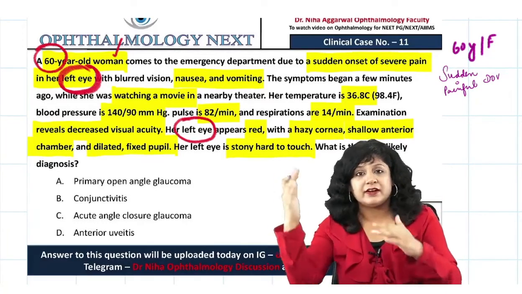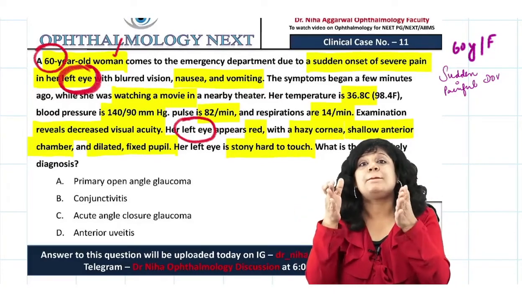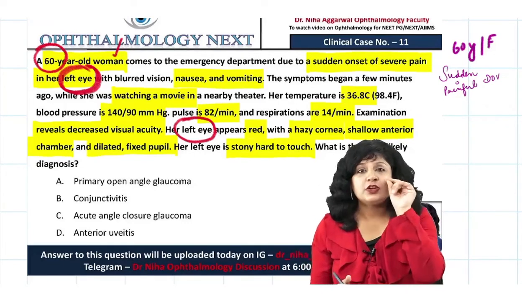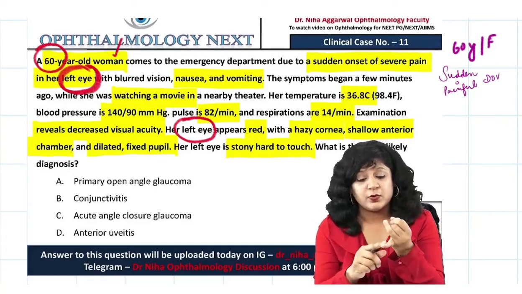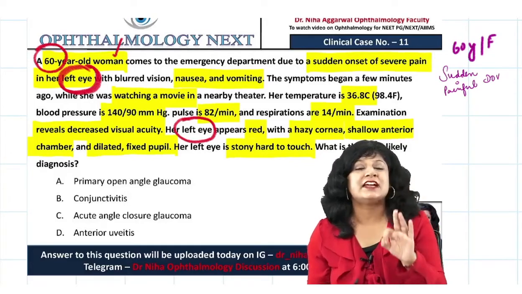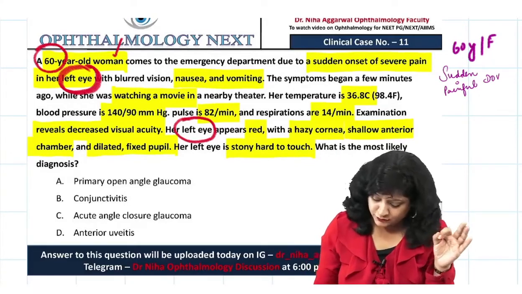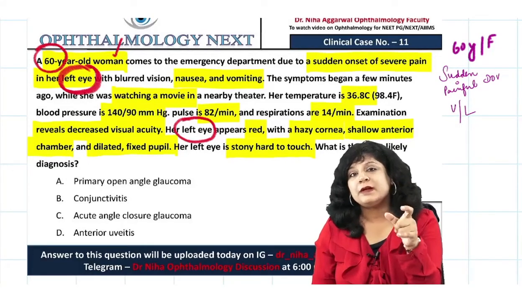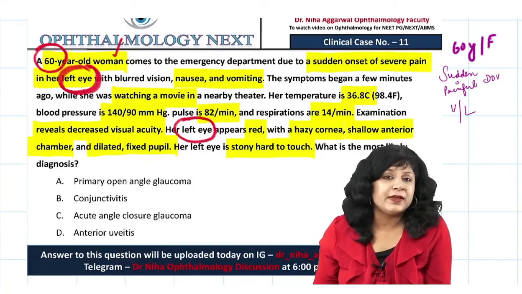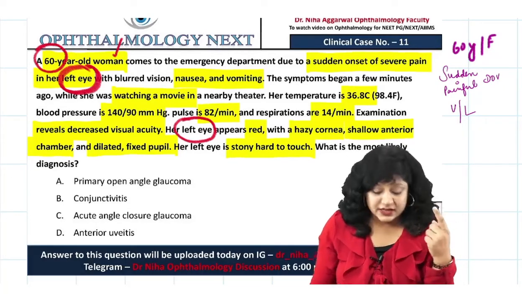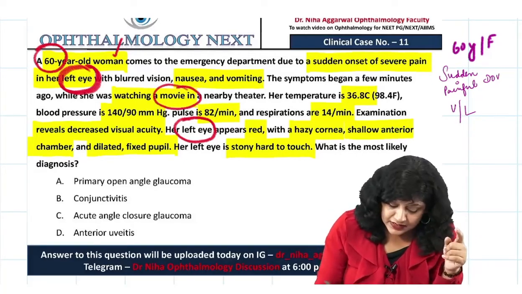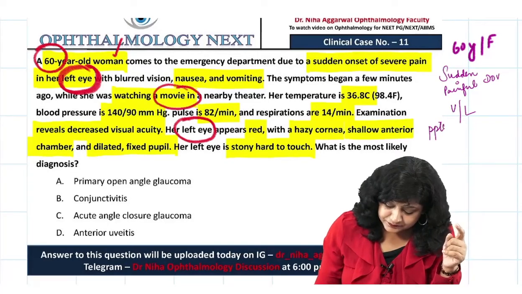Instead of thinking here and there, you are now thinking in a planned way which can definitely lead you towards the destination. So now you are thinking of a female who is 60 years old and she is having sudden painful diminution of vision which is unilateral. She is having a problem in the left eye. Now this problem started after watching a movie. So what is significant about it? The significant thing is that watching a movie in a theater means this thing is precipitated by the dark.